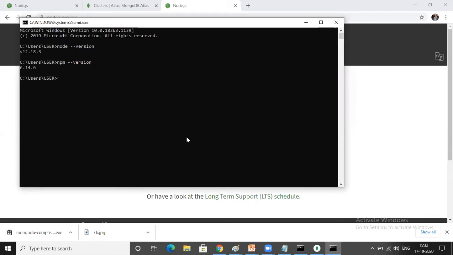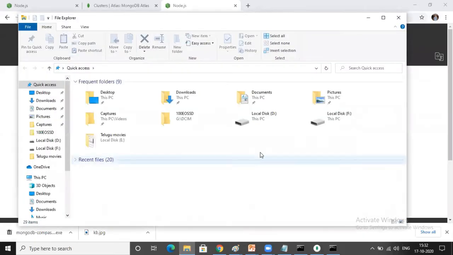and npm version also you can check, npm space hyphen hyphen version. You can see that both the softwares are available. I already told you in the first video how to install Node.js. Okay. Now, let us see.